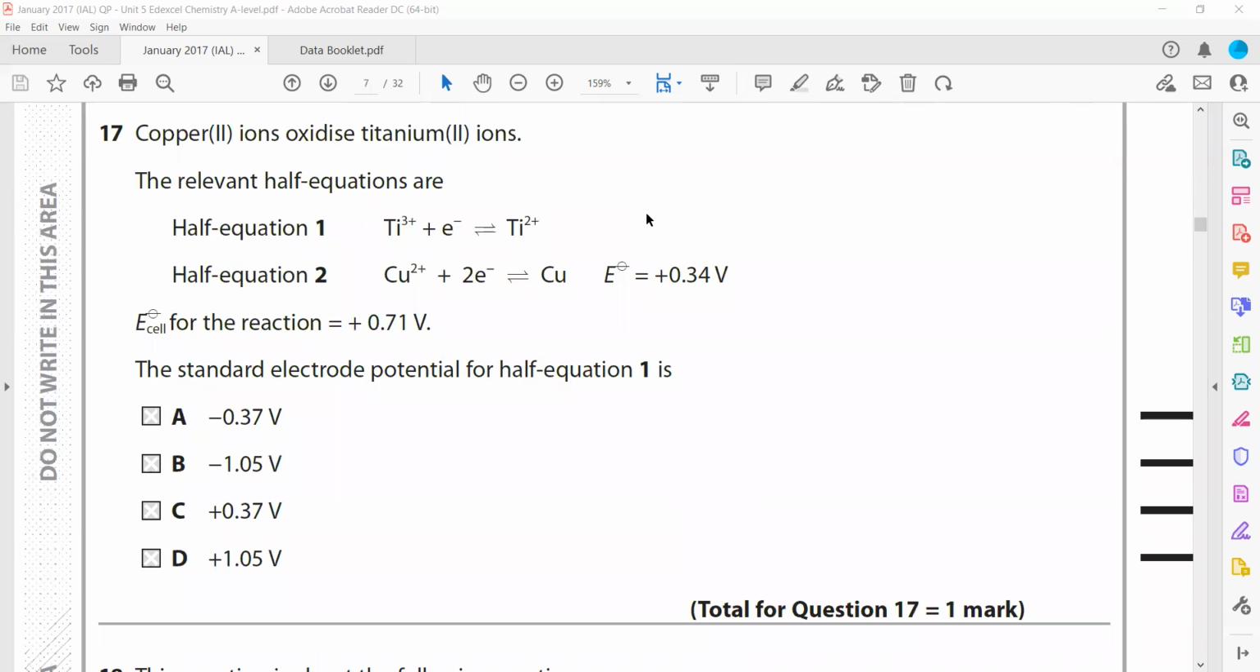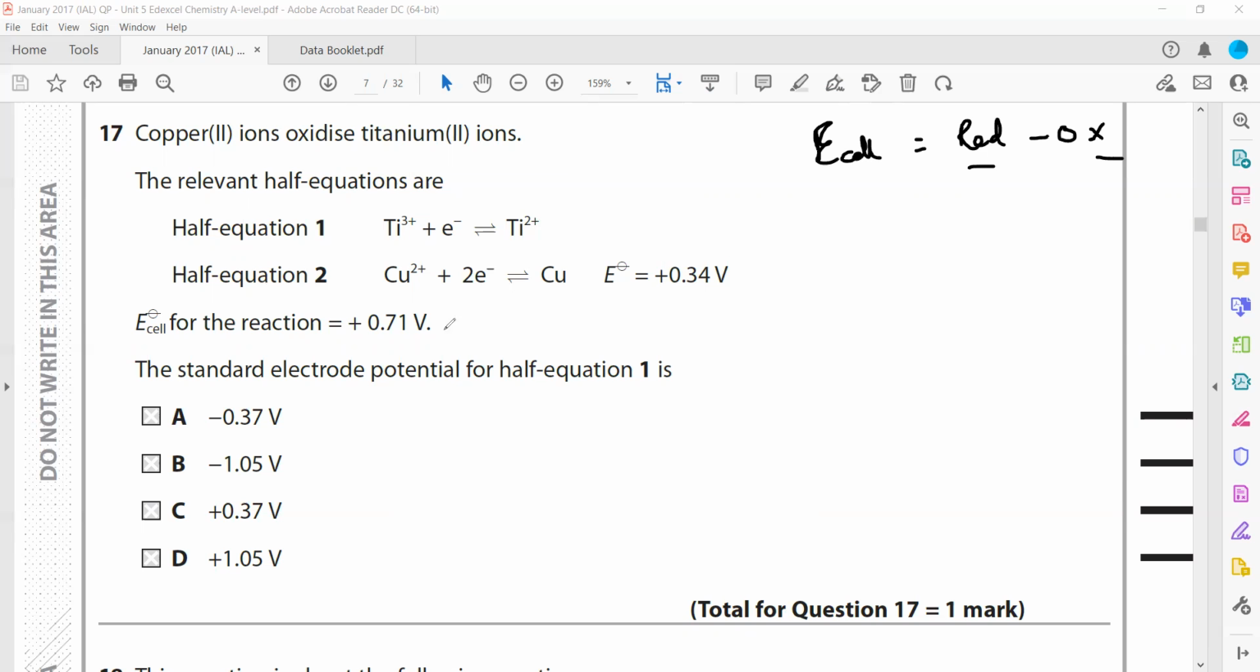Question 17. Copper 2 ions oxidize titanium 2 ions. The half equations are shown. The electrode potential of a cell is given. What is the standard electrode potential for half equation 1? So how do we work it out? The electrode potential of a cell is reduction minus oxidation. Redox reaction, so it's reduction minus oxidation.